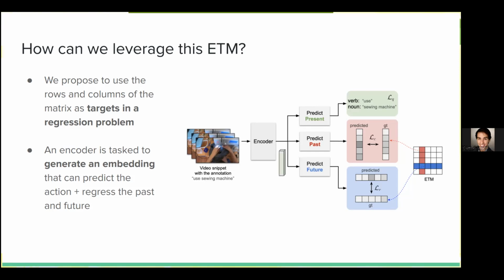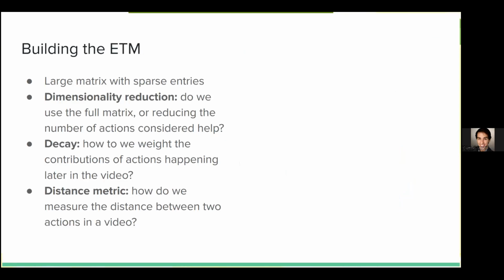Now, the interesting part of this is that we want to generate an embedding that captures the information from both the present, predicting the past, and predicting the future. We think that building an embedding with those 3 tasks forces it to have a rich representation that becomes really powerful for action recognition and anticipation.